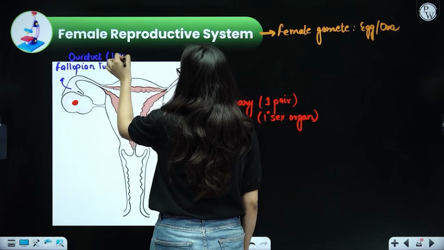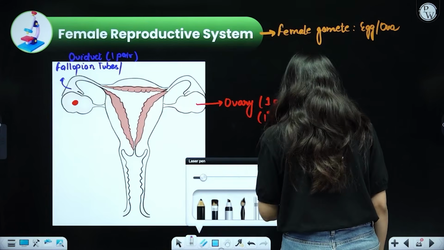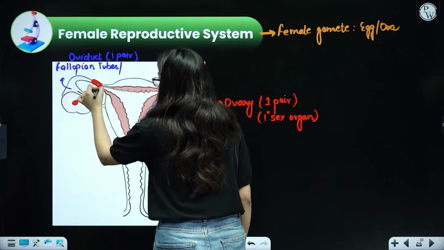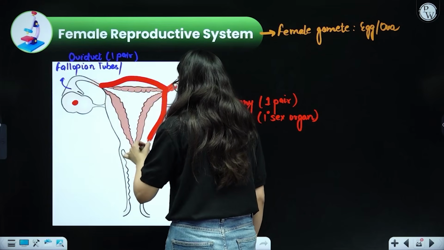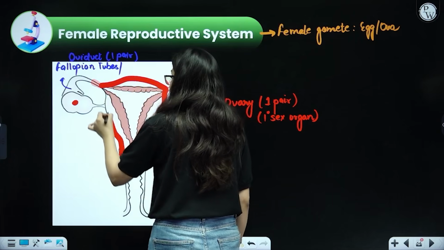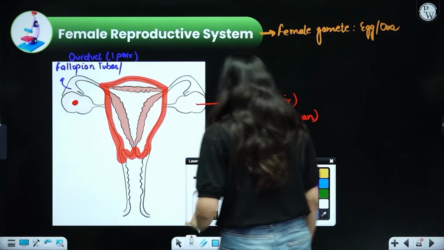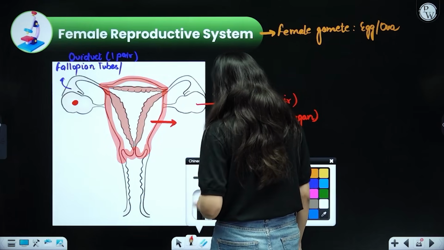This is connecting to another structure that you see is inverted pear-like. The fallopian tube from this end and this end is connecting to a structure that is inverted pear-like. Pear is nashpati, a fruit, and this looks like an inverted pear-like structure. This whole structure is termed as uterus. This is called as beta uterus.